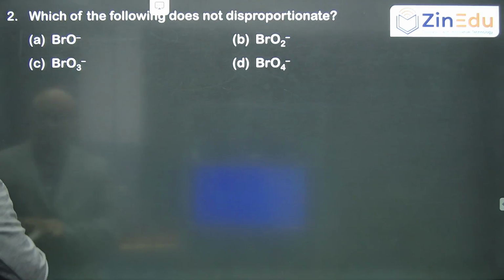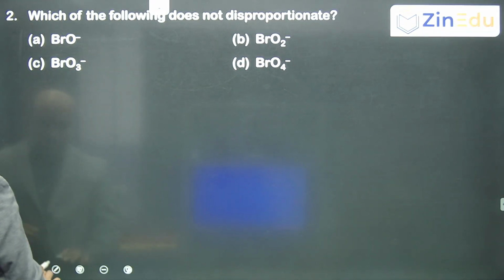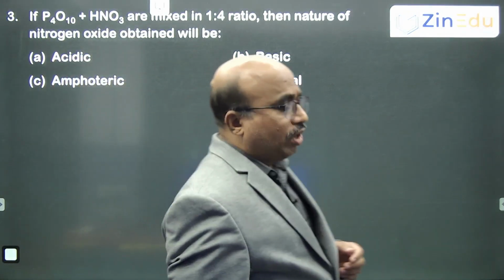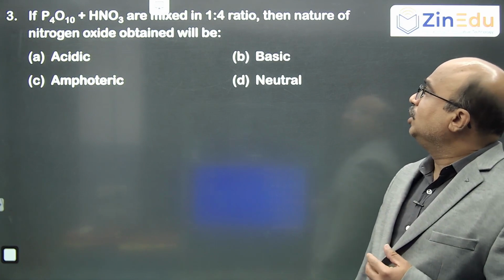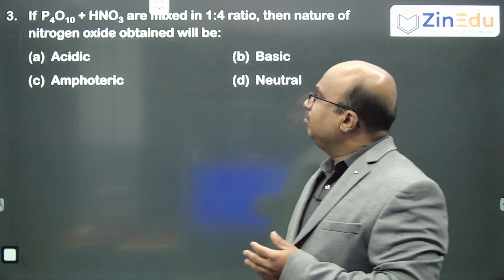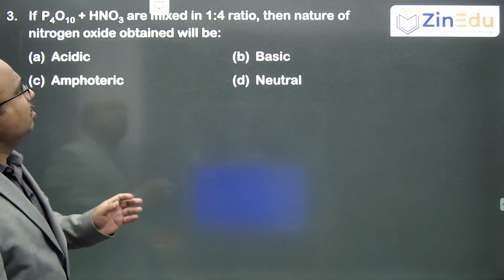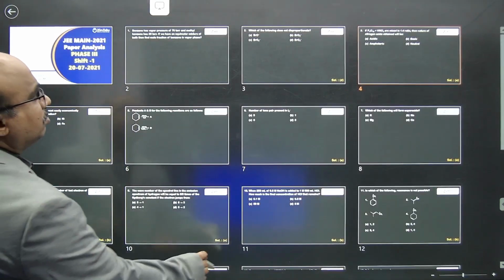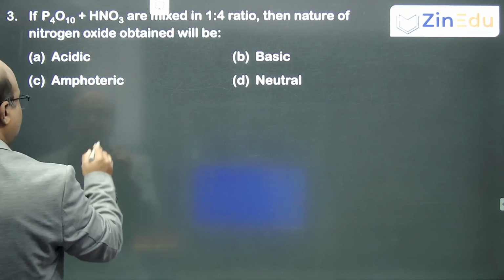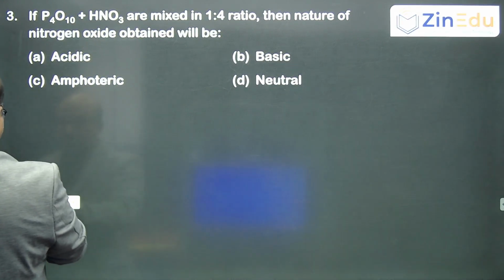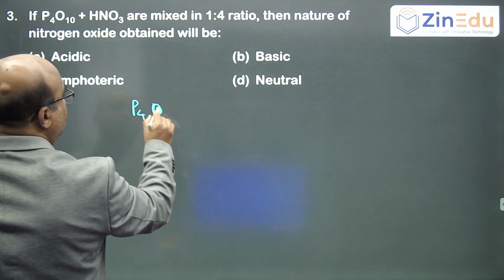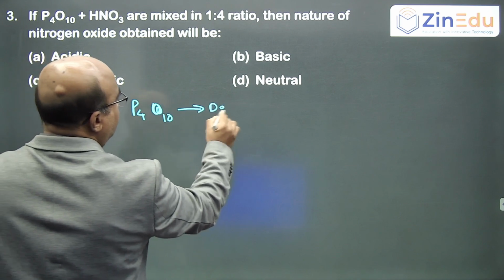Next. This is another one. P4O10 plus HNO3 are mixed in a 1:4 ratio, then the nature of the nitrogen oxide obtained will be. It's again a simple one, based on the nature of P4O10. P4O10 behaves as a dehydrating agent.